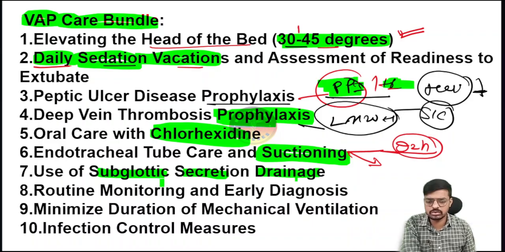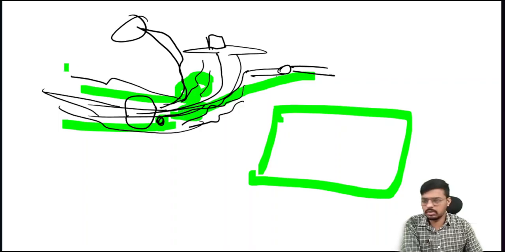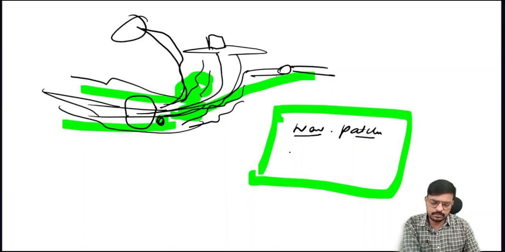Then comes routine monitoring and early diagnosis. How do we do early diagnosis? It is by X-ray. X-ray is the best method. What can we see in the X-ray? A very important, classical thing: new patchy infiltrations.